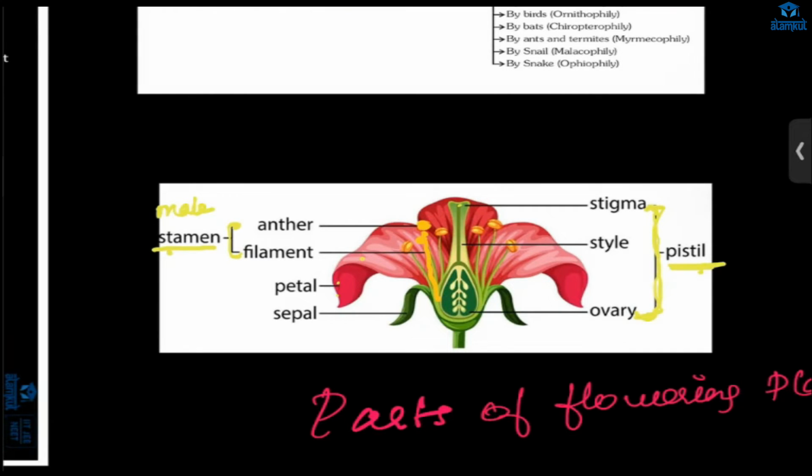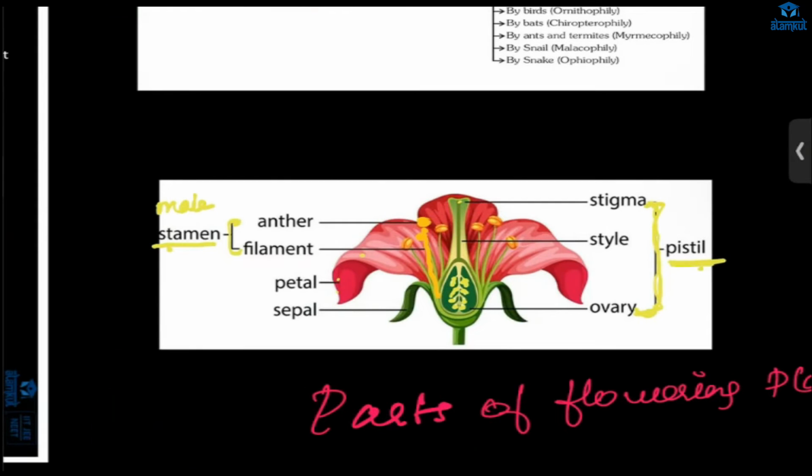Inside this ovary, you see this small thing, right? That is our ovule. This ovule will develop into a seed, and this ovary will develop into a fruit.